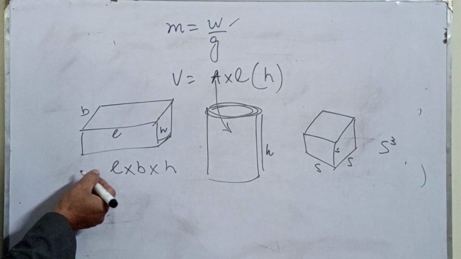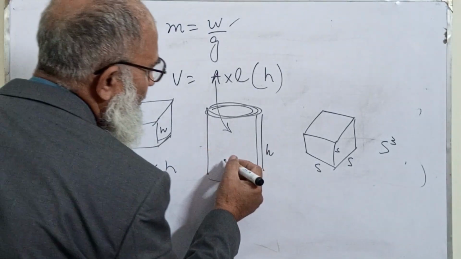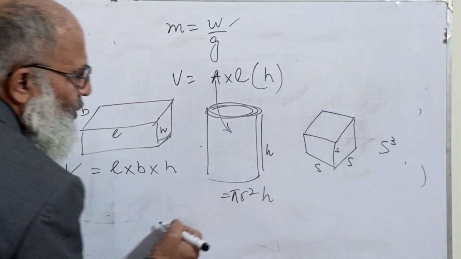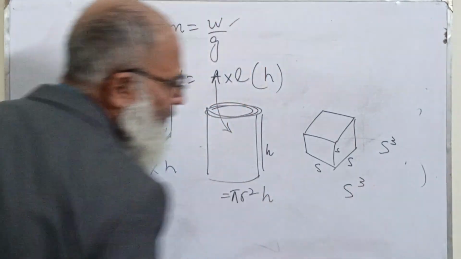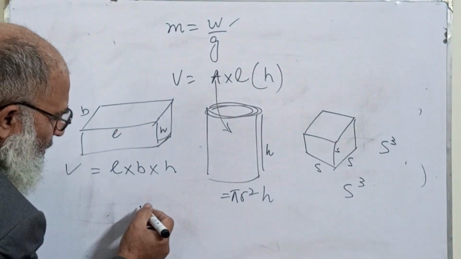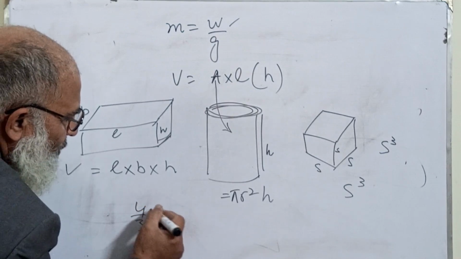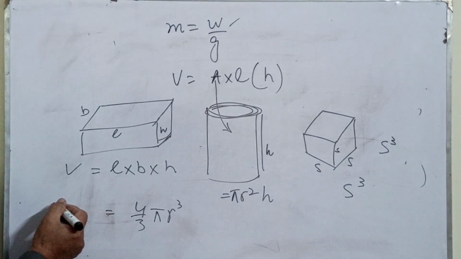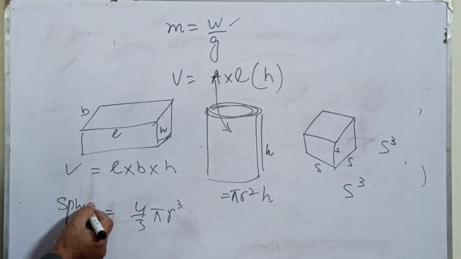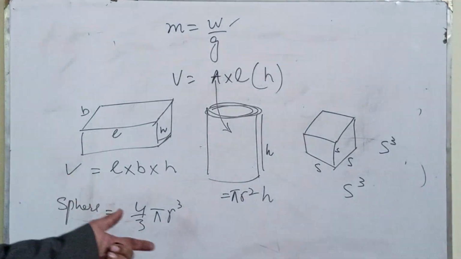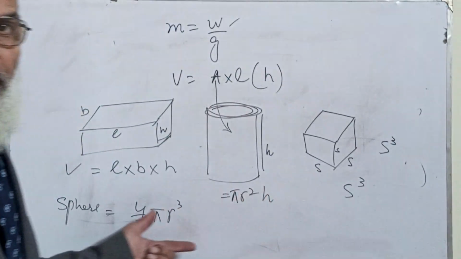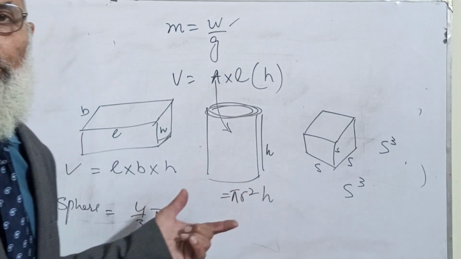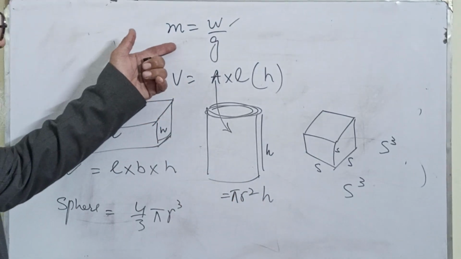So this is the volume here, this is pi r square into height, this is the volume over here. And for a sphere, this is the volume, pi r cube, for a sphere or ball. So these are the volumes. We must know the volume of that thing.